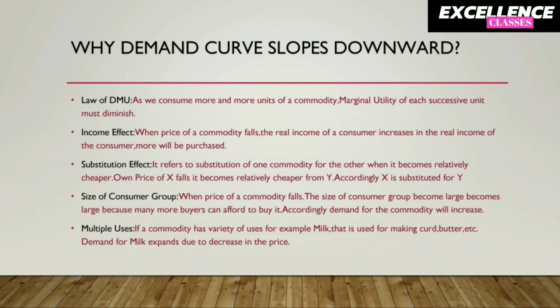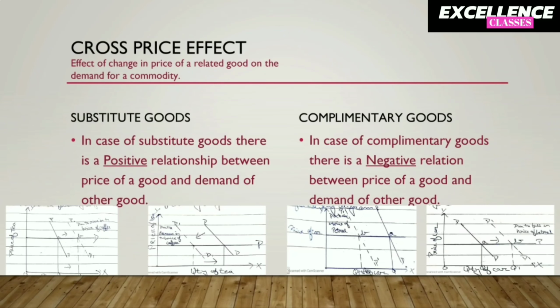And the last one is multiple uses. If a commodity has a variety of uses, for example milk, which is used for making curd, butter, etc., demand for milk expands due to decrease in its price. Our next topic is cross price effect.